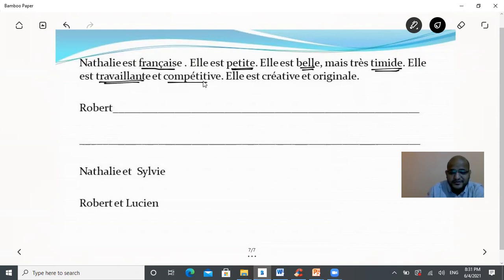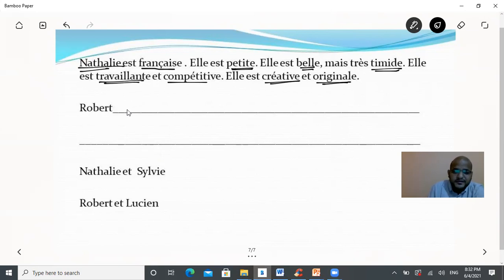Compétitive is competitive. Elle est créative, creative, and originale, which is original. So there are two, three adjectives which will be very different in masculine singular form. I'll write the masculine singular form of these adjectives. Here, the name was Nathalie. I have taken the name of Robert as a boy.